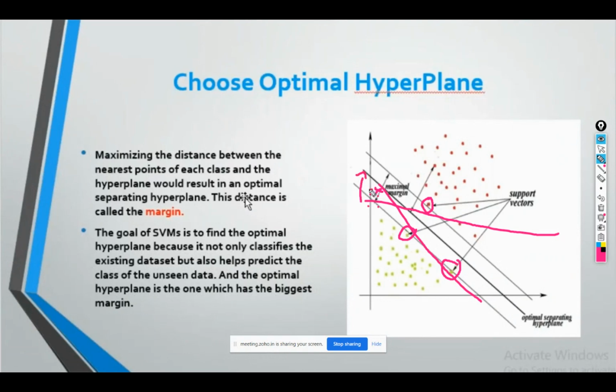So I'm classifying these points to be both yellow and red. That's the condition in which I cannot draw a hyperplane.